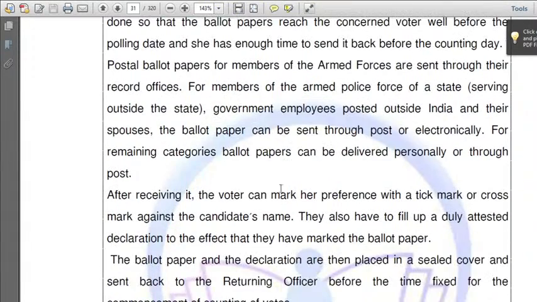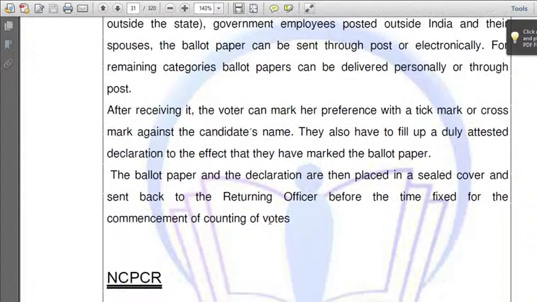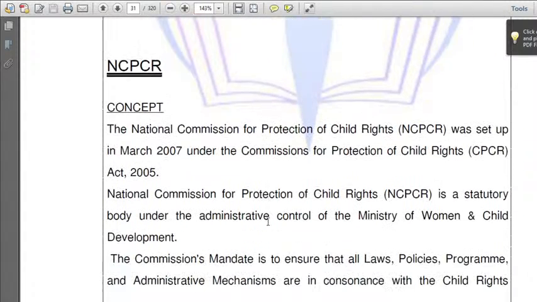Next, this is about the remaining topic. I'll give you the PDF, just go through it. I'm giving the overview of this so that you don't feel much stressed while reading the PDF.